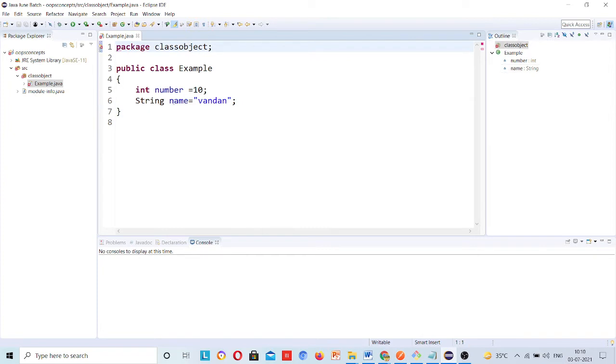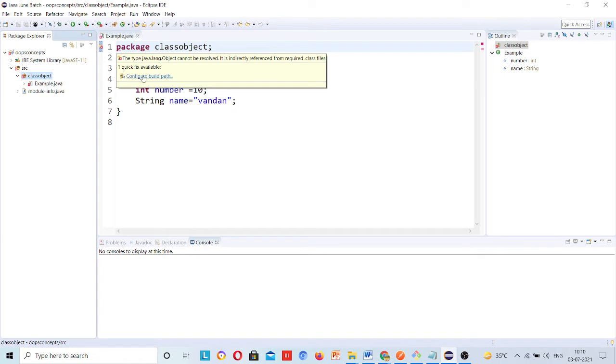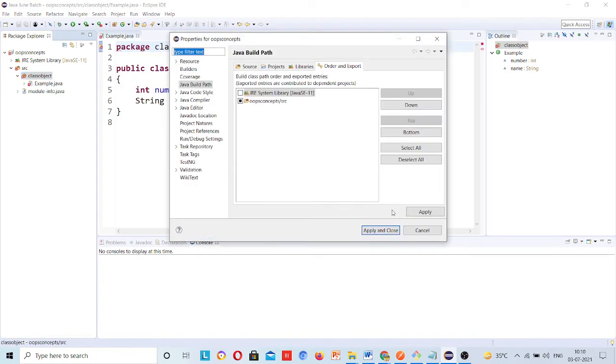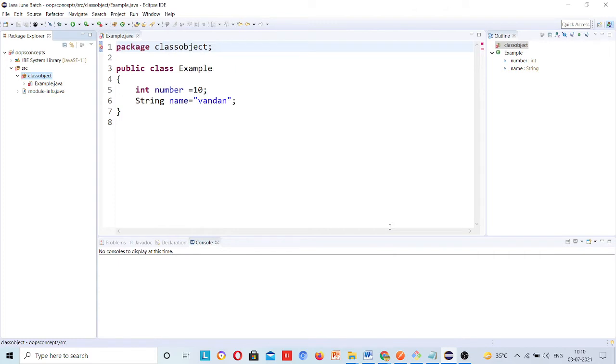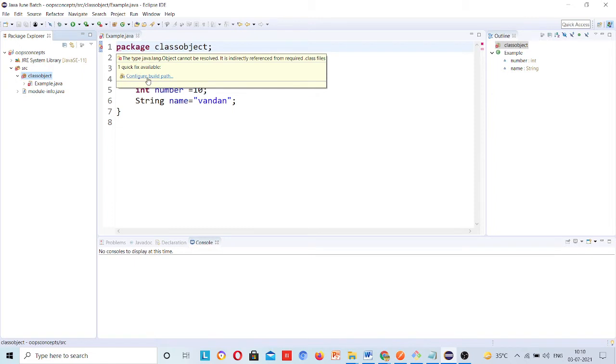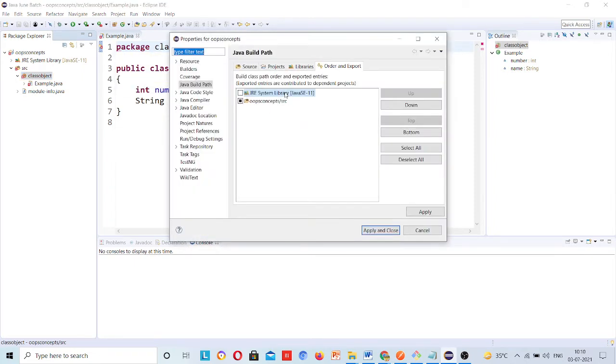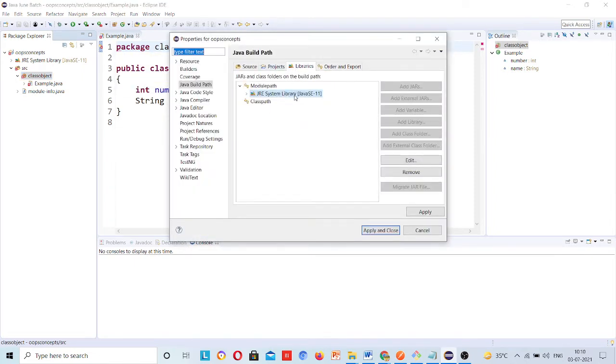Why is this creating an error message? What is there? Libraries.